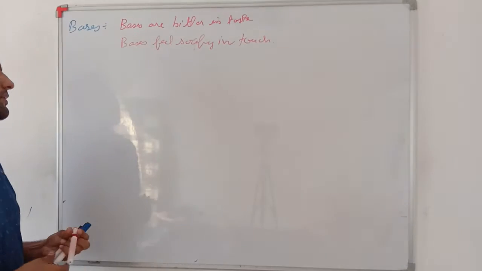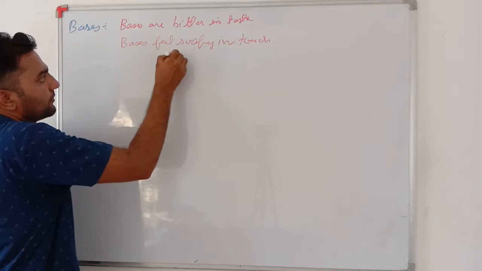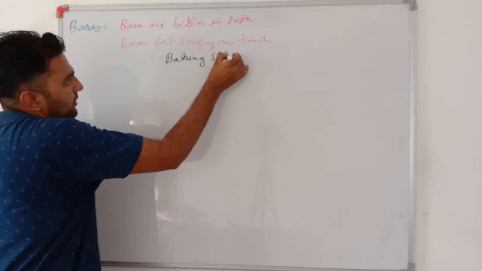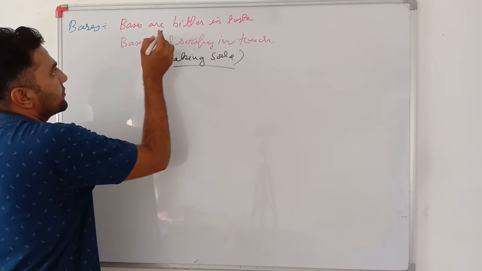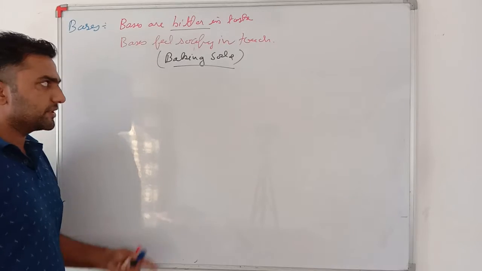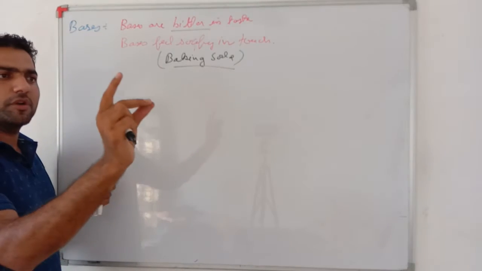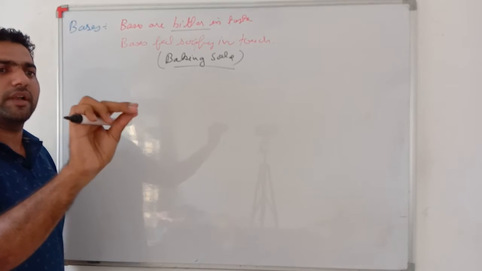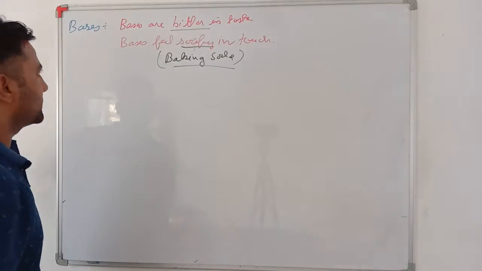For example, baking soda. Baking soda is a base. Okay. Very important. The taste of baking soda is a bit bitter because it is a base. If you take baking soda powder in your hand and you pinch it like this and move your hands like this, it will feel soapy in touch or slippery in touch.